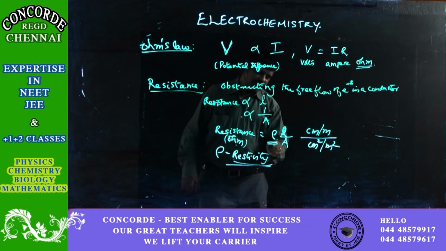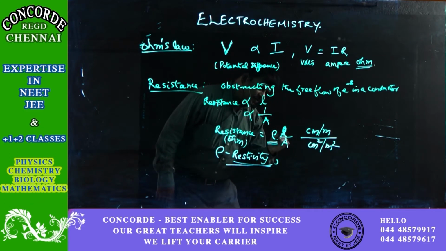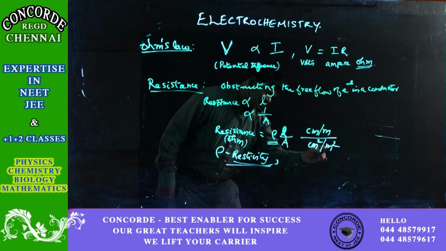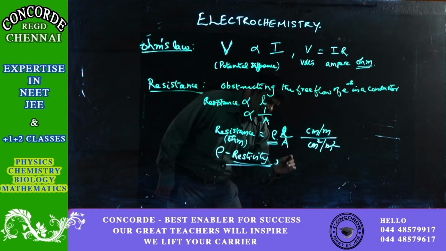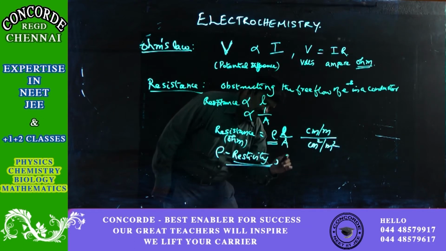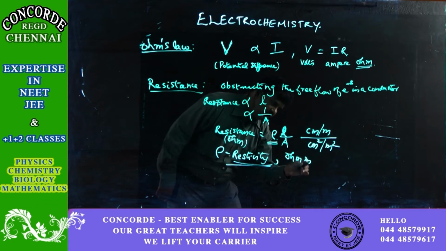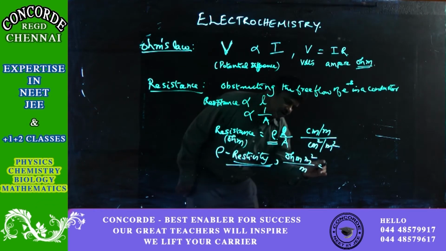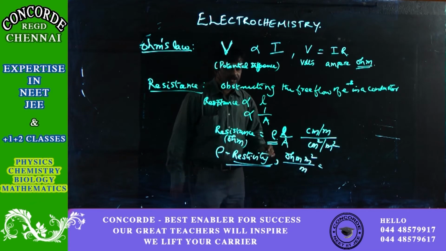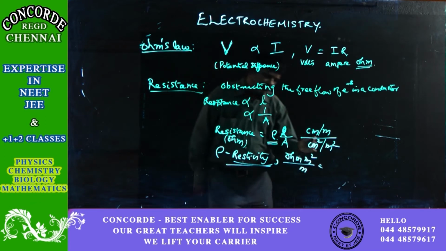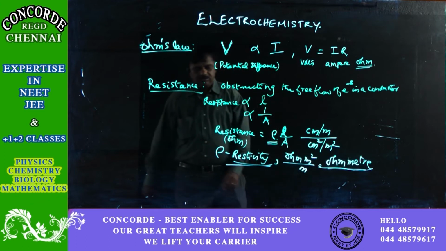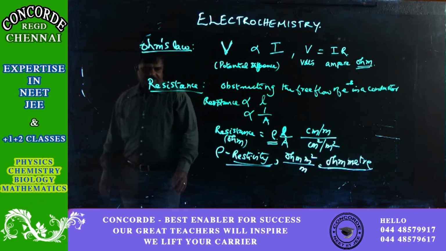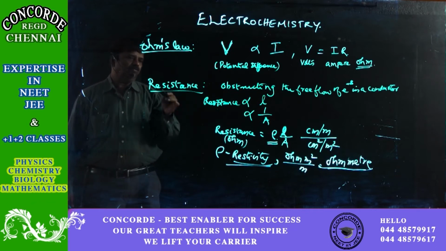Then we should know the unit for resistivity. This is meter, this is meter square, and this is ohm. So the unit for resistivity will be ohm meter square by meter, so it is ohm meter. That is resistivity.